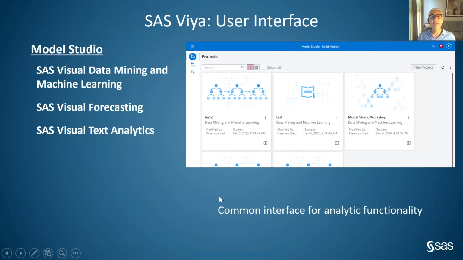Model Studio, which is included in SAS Viya, is an integrated visual environment that gives us a whole suite of analytic tools, and it allows us to perform end-to-end data mining, text, and forecasting analysis. Model Studio is a common interface that includes the following SAS solutions: SAS Visual Data Mining and Machine Learning, SAS Visual Forecasting, and SAS Visual Text Analytics.